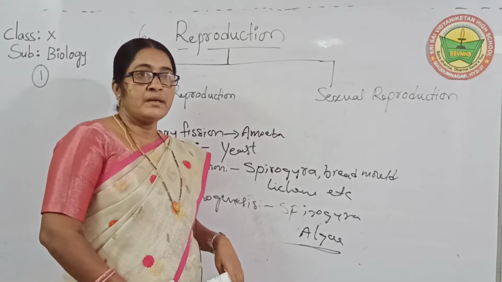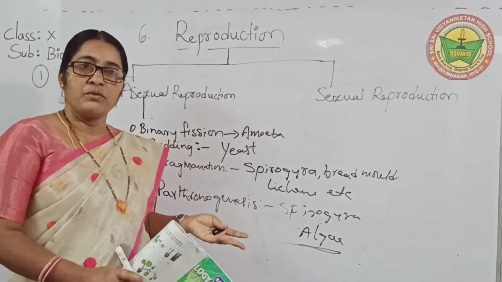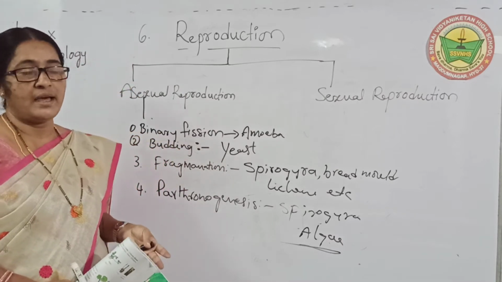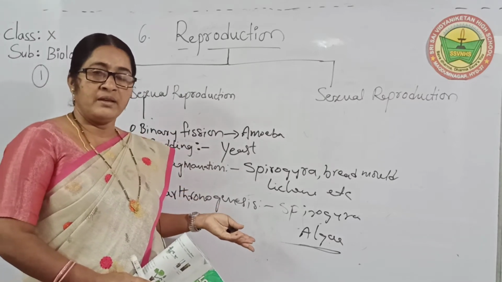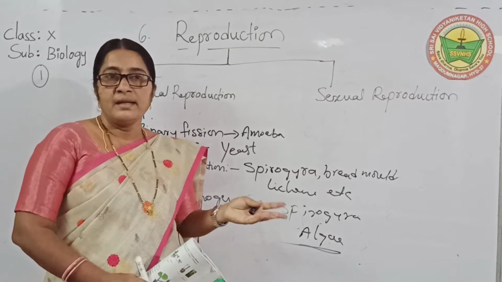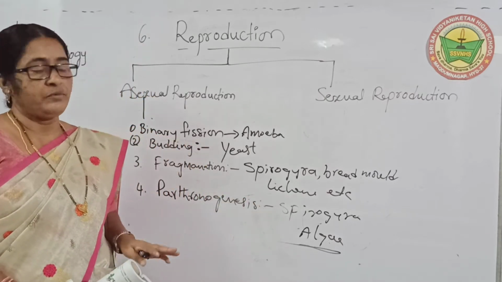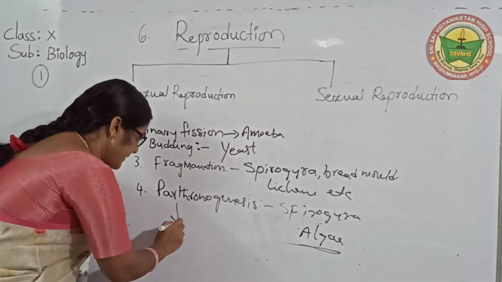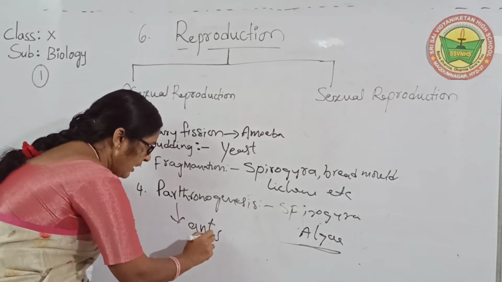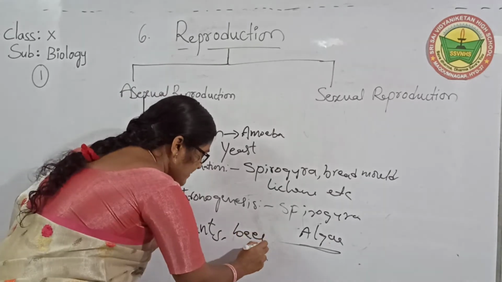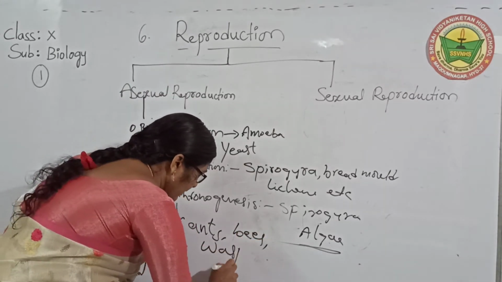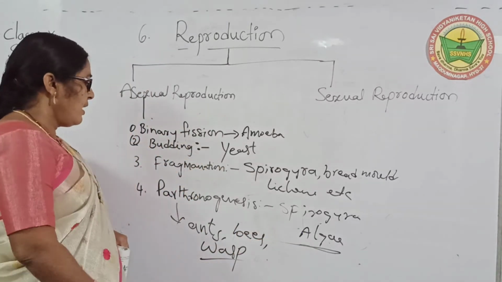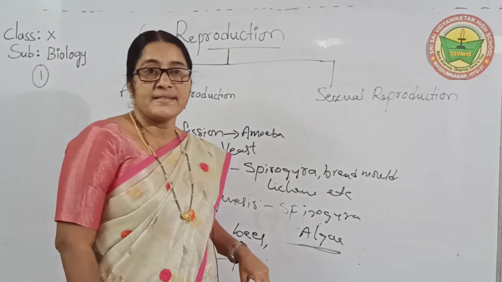So in the female we call it the ovum, and in the male, the sperm cell. Unfertilized ovum in the female, unfertilized sperm cell in the male, and they develop into such kinds of organisms. What are those? Ants, and bees, and wasps. These organisms are developing from unfertilized cells.